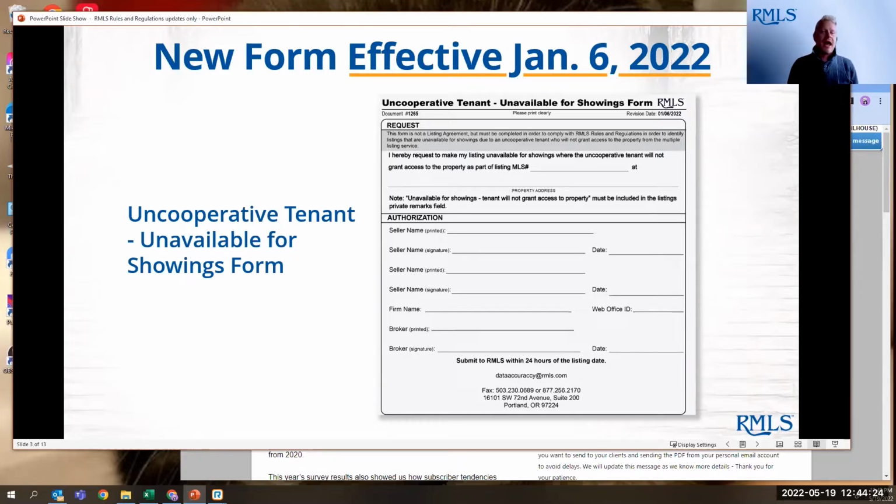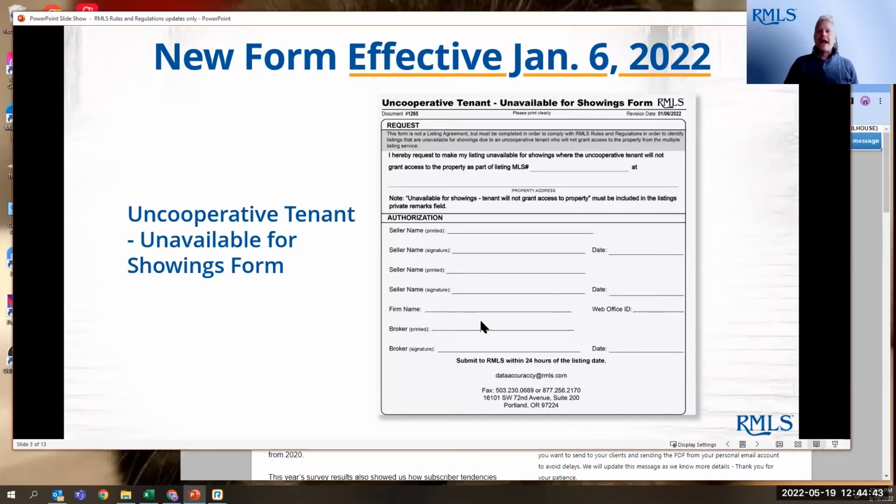Tenant will not grant access to the property. This is how you can be in accordance with the rules when you have those situations of whoever's occupying the home, whether it's a tenant that's a renter or the owner of the home, is unable to have people in the home. This is how you can do that.